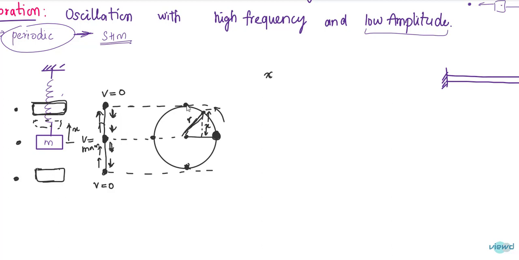When this radius line reaches this point, it is called amplitude. So R is equal to A. Amplitude means the maximum displacement achieved by this vibration, so the amplitude is equal to the radius of this circle.